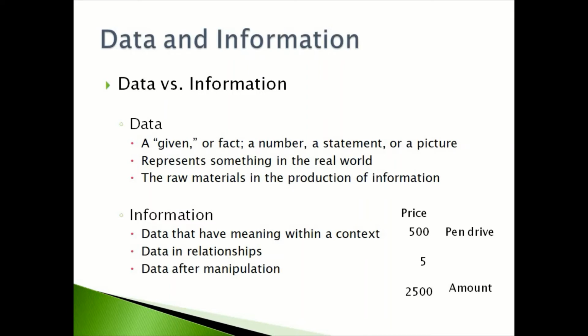So this is how the data within a context or in relationships and after processing becomes the information. The information which is generated can in turn be used as the data.